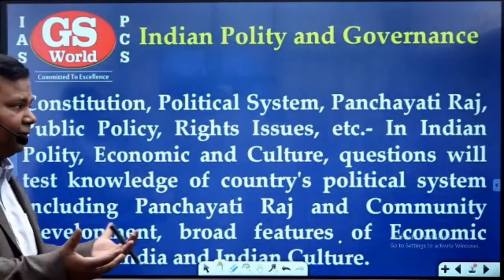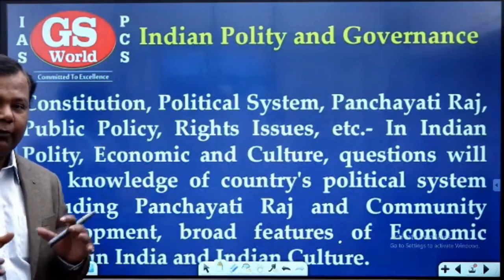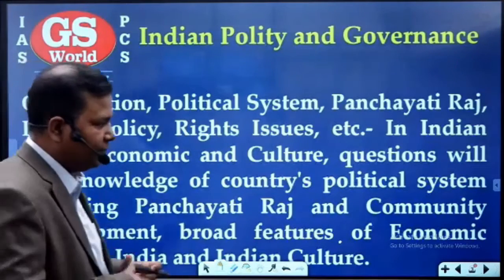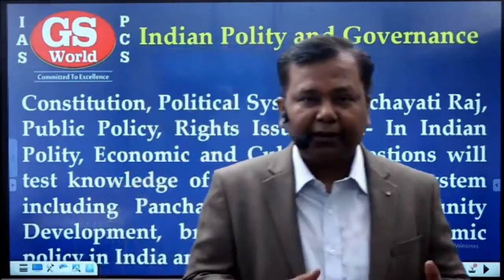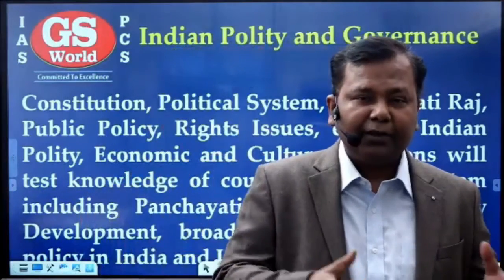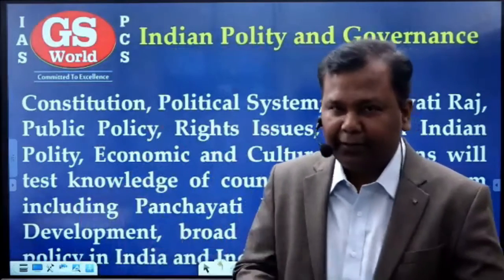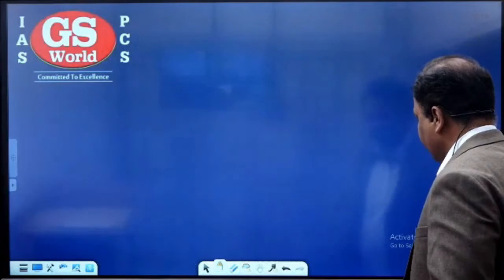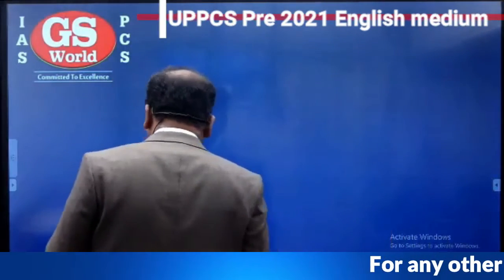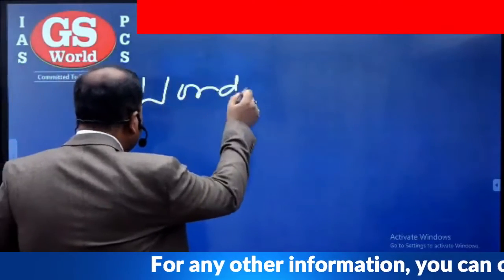Get this point? So here also we have the approach. We can take the approach of how to cover it. Instead of covering all the syllabus separately, when we start covering the constitution and the political system, before that coverage, the very first thing in Indian polity and governance is that we must be aware of the definition or meaning of certain very important words.